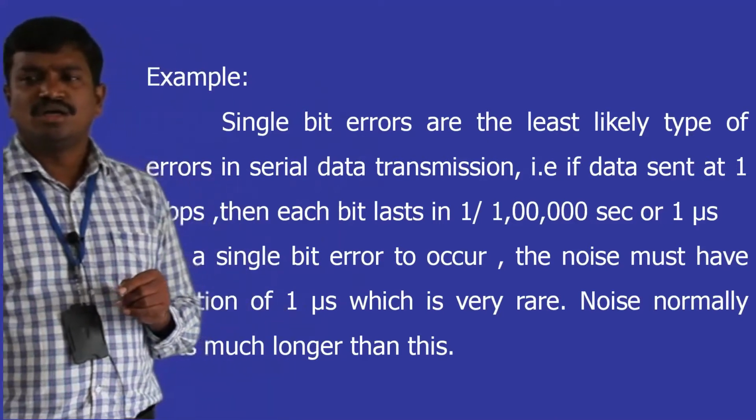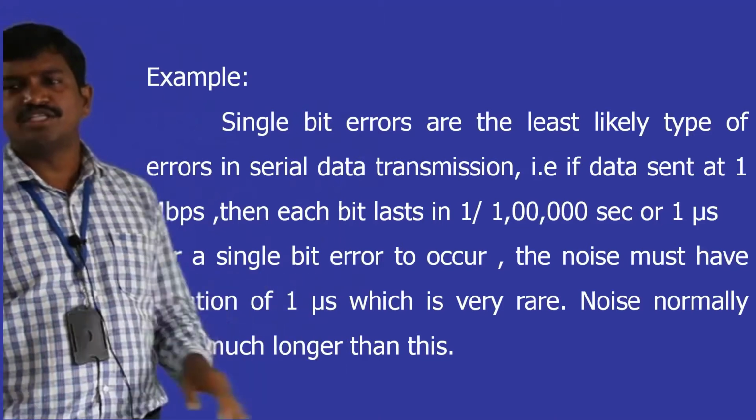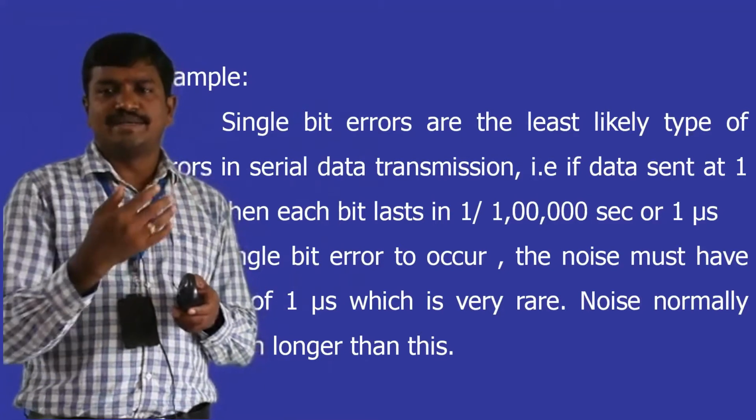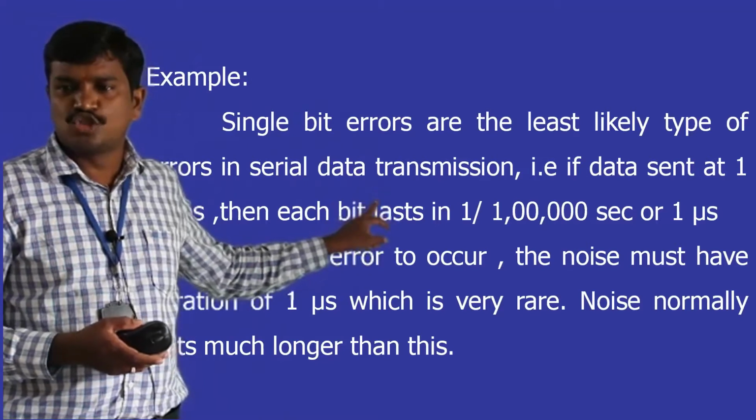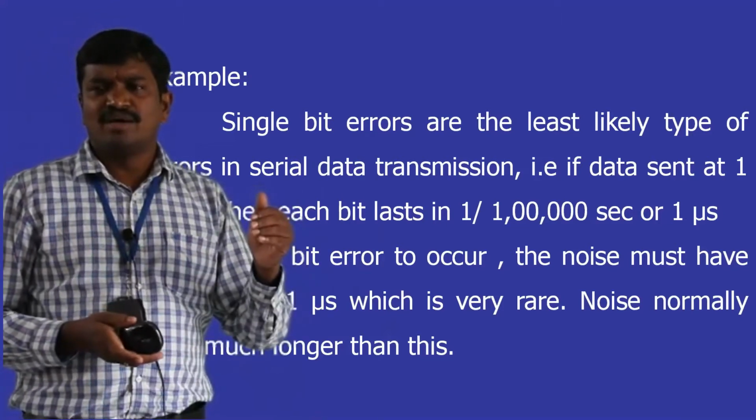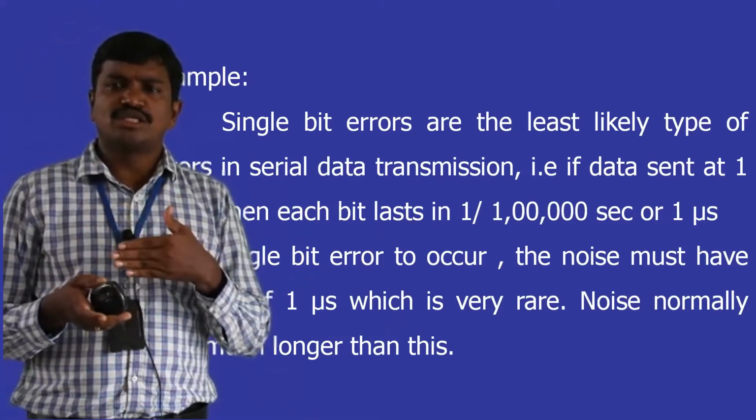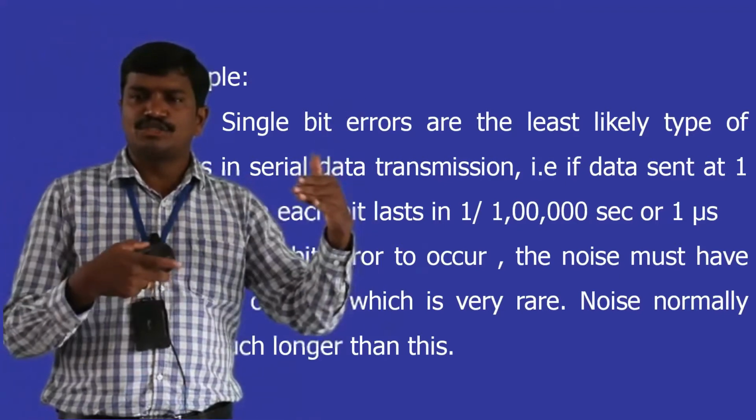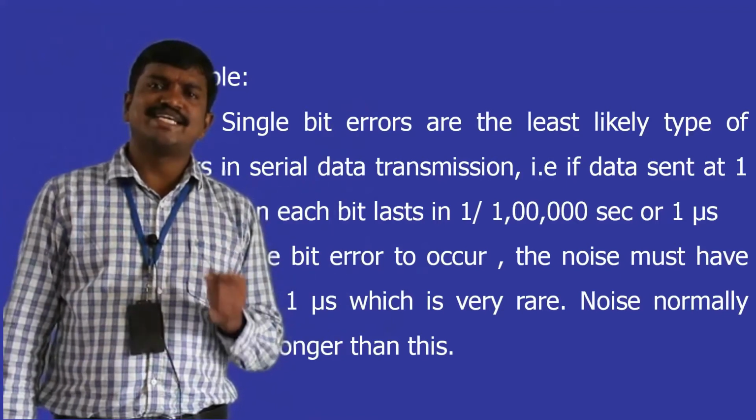Normally noise lasts much longer than this. Noise has more time to journey. One bit takes 1 by 1 lakh seconds, as I said, but that is not true in the case of noise. Noise has more duration. So noise duration is very high compared to bit duration; bit speed is very high and noise speed is very low. If that is the case, you never get a single bit error.